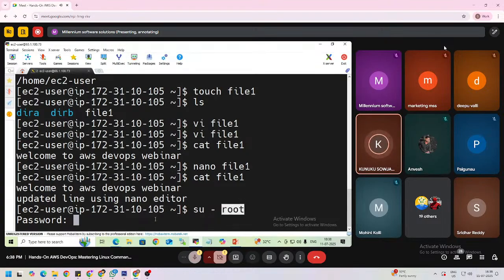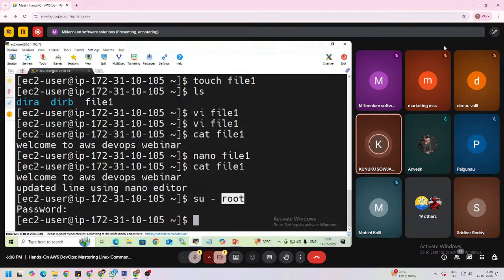So if you want to switch to the root user without a password, we need to use sudo in front of this command. So in front of su hyphen root, we need to use sudo. This sudo gives super privileges to the ec2-user. Here ec2-user is a normal user and root user is an admin user. So you are a normal person switching into the admin room, and you don't have permissions.